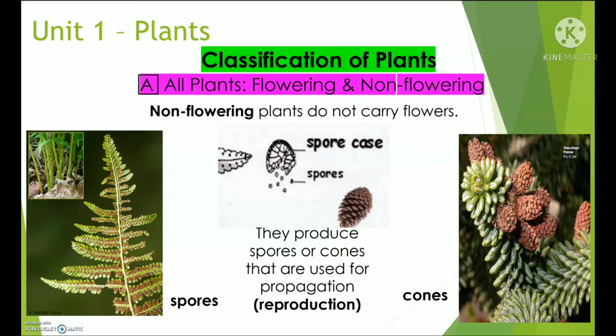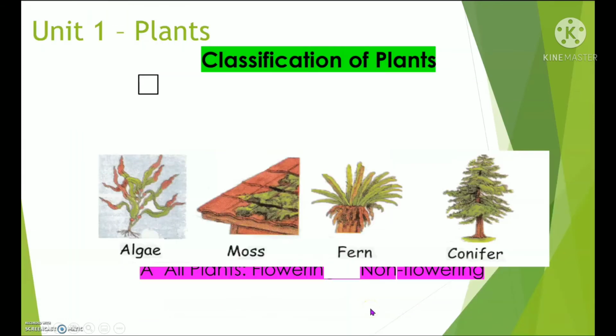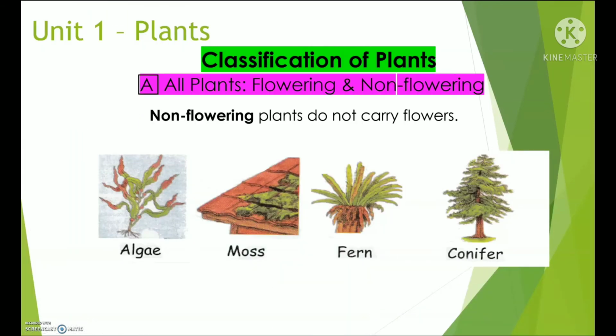Now let's ask some questions, if you really listened. So what do non-flowering plants produce? Very good. So non-flowering plants produce spores and cones. Spores and cones are used for propagation or reproduction. Very good. Now let's see more examples of non-flowering plants. Can you please repeat after me?